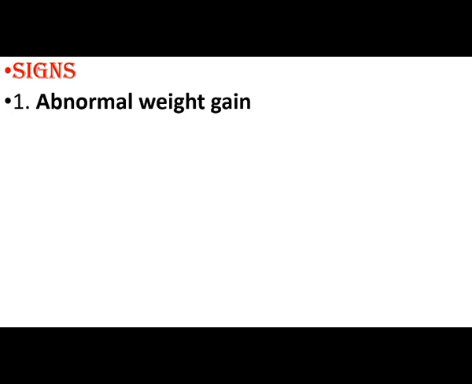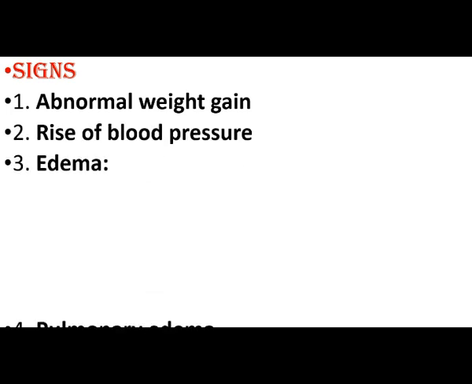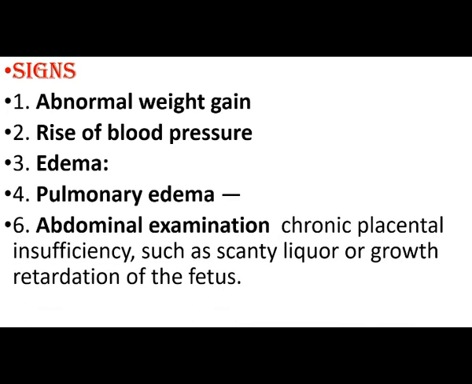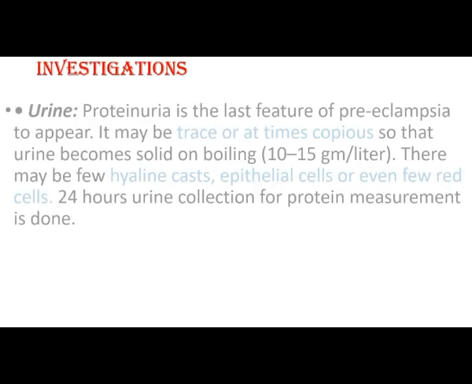Next are the signs. There may be abnormal weight gain, rise of blood pressure, edema, and pulmonary edema. Abdominal examination shows chronic placental insufficiency, such as scanty liquor or growth retardation of the fetus. These are the signs. Next, the investigations.